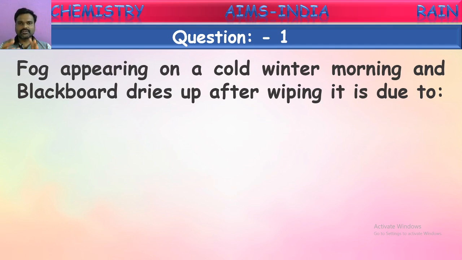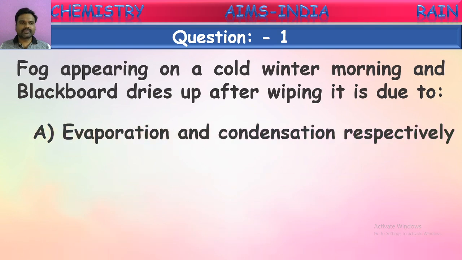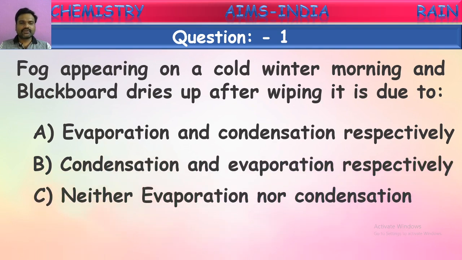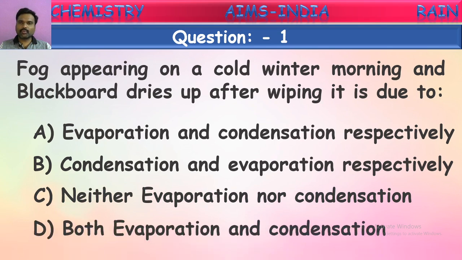So these two occur due to what? What are the reasons behind these two changes? Let us see the options. Evaporation and condensation respectively. Condensation and evaporation respectively. Neither of these two, or both of these two.